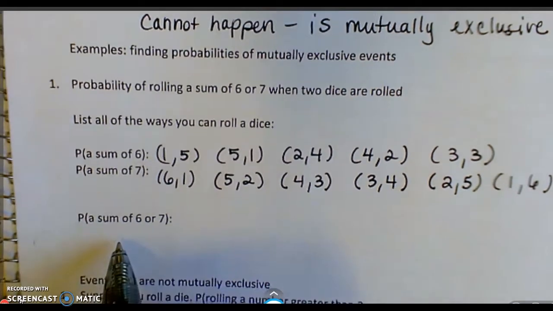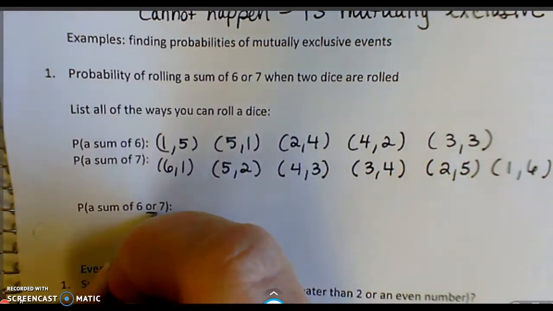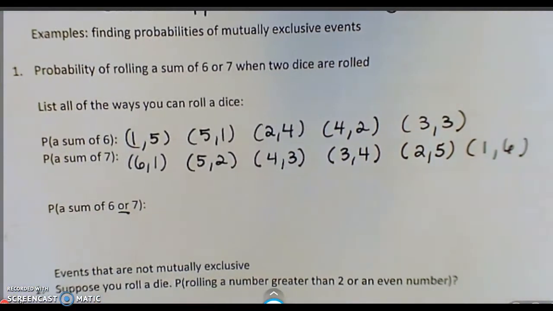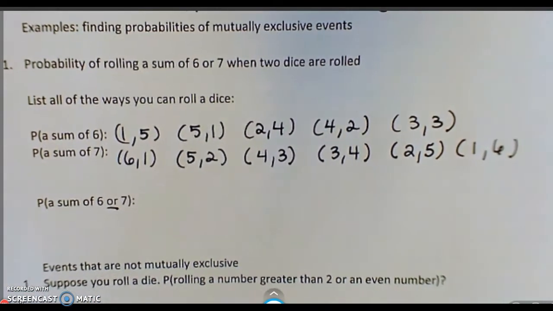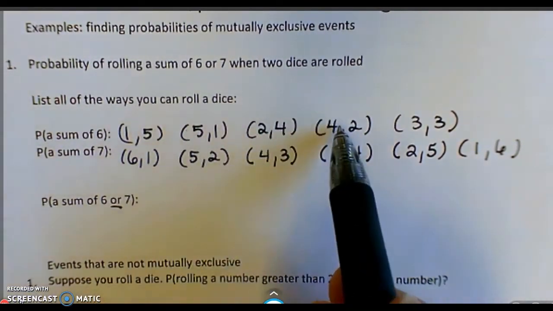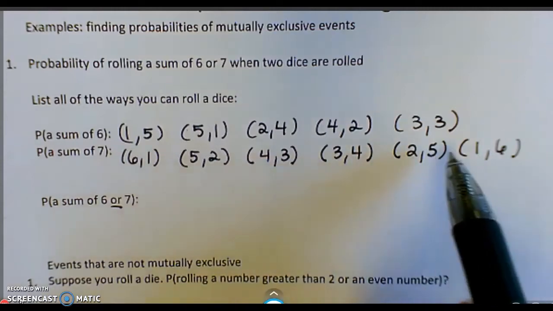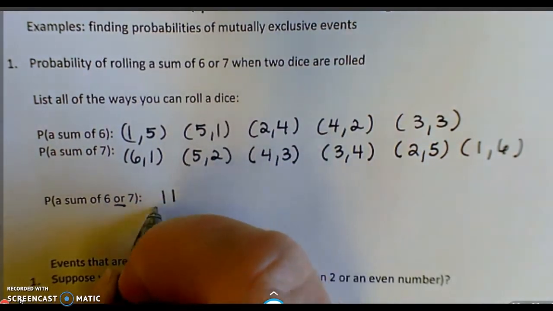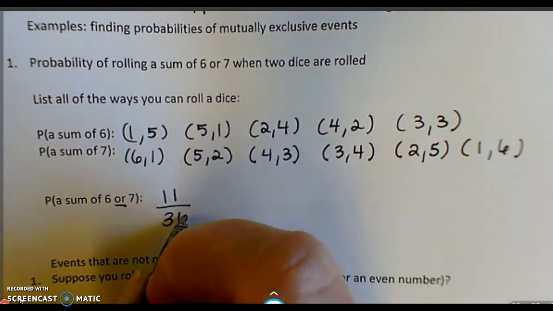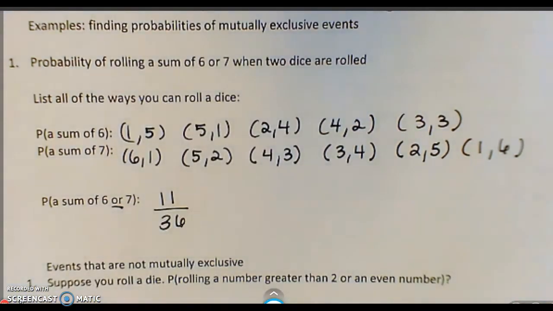Alright, so the probability that you would get a sum of 6 or 7, or would mean that you just add how many there are. There's 1, 2, 3, 4, 5, 6, 7, 8, 9, 10, 11. There's 11 of them. So this is 11 out of 36 because there's 36 total possibilities.